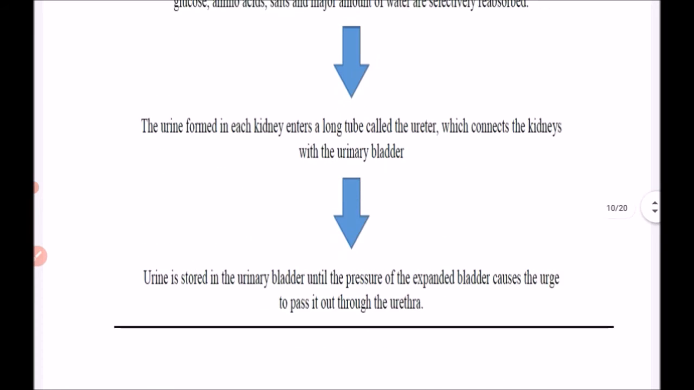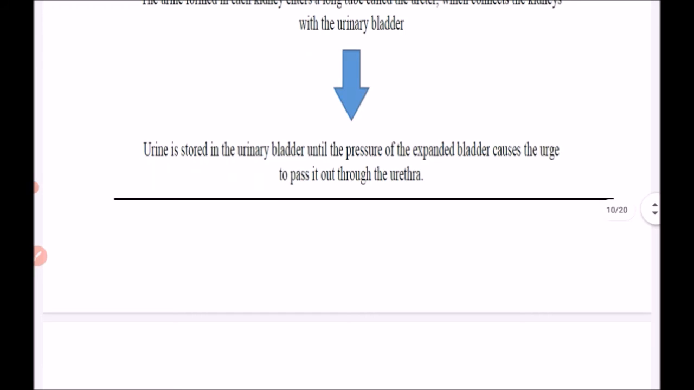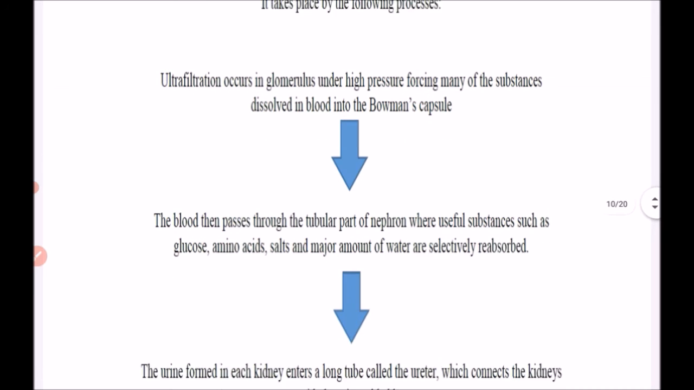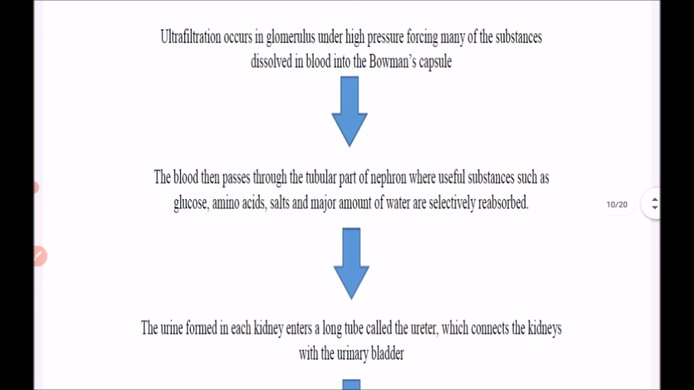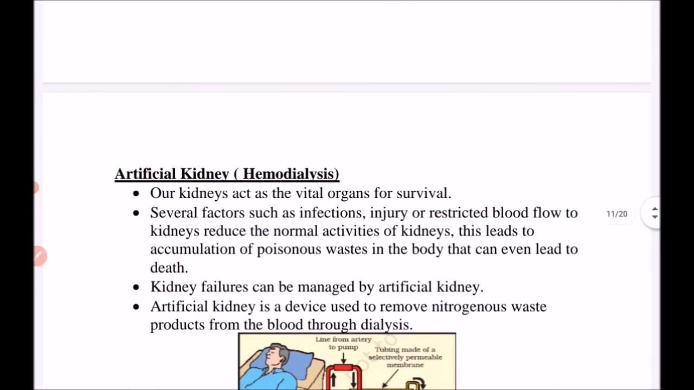And third, the urine formed in each kidney enters a long tube which is called the ureter, which connects the kidney with the urinary bladder. And lastly, urine is stored in the urinary bladder until the pressure of the expanded bladder causes the urge to pass it out. This is the flow chart showing how urine is formed and removed from the body. This is very important.